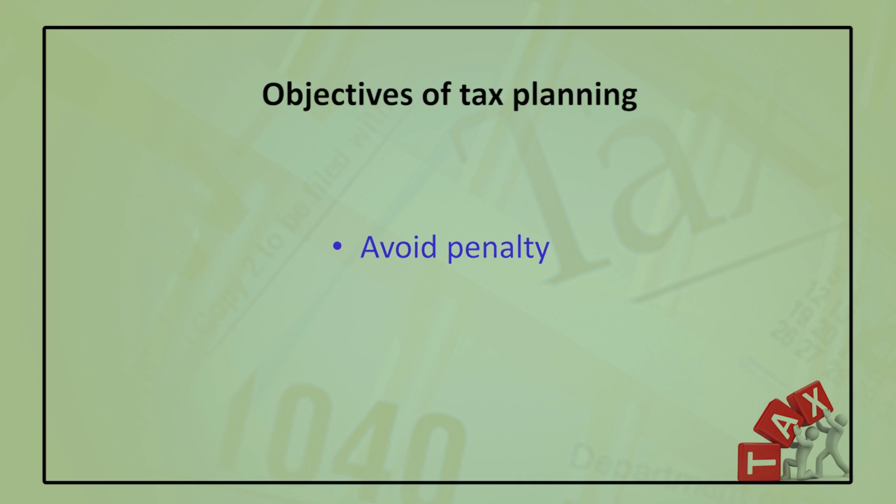There will be no prosecution. We are getting the advantage of tax benefit from the various provisions like deductions and allowances provided by the Income Tax Act. So, nobody can disturb you. We can avoid the penalty.